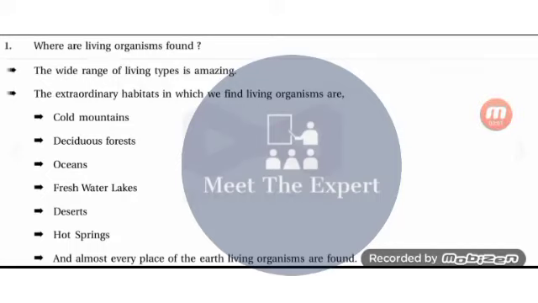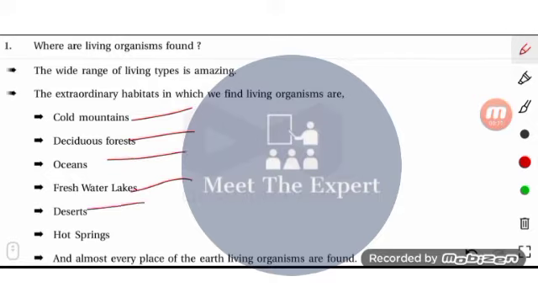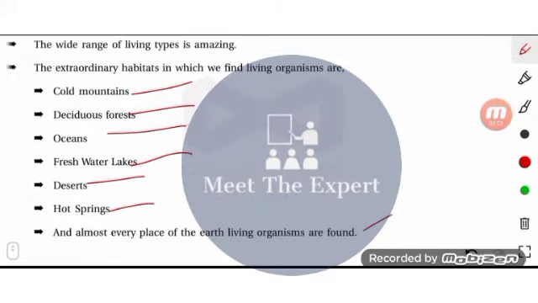Today we will discuss a few important questions with answers from chapter number 1, the living world. So the first question is, where are living organisms found? The wide range of living organisms is amazing. They are found in cold mountains, deciduous forests, oceans, freshwater lakes, deserts, hot springs, and almost every place on earth.